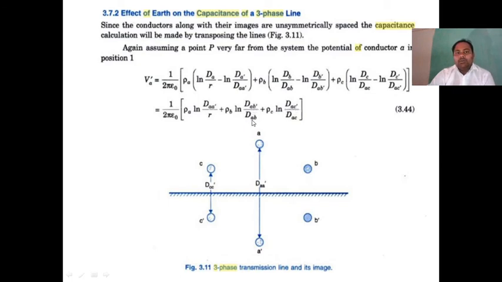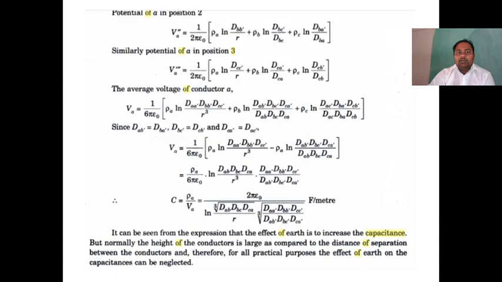So the second expression is 1 by 2 pi epsilon naught, rho A log dBB dash by R plus rho B log dBC dash by dBC plus rho C log dBA dash by dBA. So numerator BC dash, denominator dBC; numerator BA dash, denominator dBA. Finally, in the third position also, 1 by 2 pi epsilon naught, rho A log dCC dash by R plus rho B log dCA dash by dCA plus rho C log dCB dash by dCB.